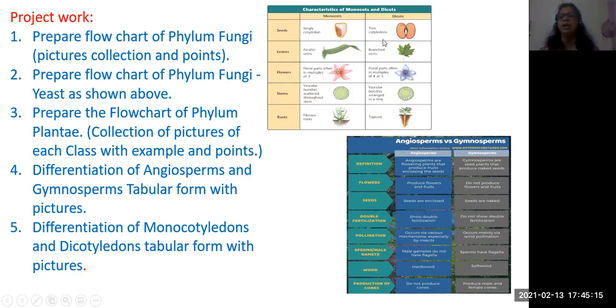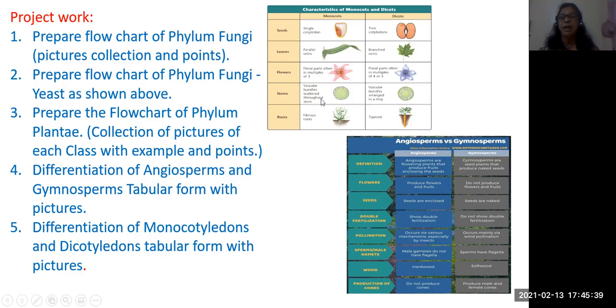Single cotyledon, two cotyledons. Leaves are long with parallel venation, whereas leaves are flat and have branched venation, otherwise called reticulate venation. Flowers have multiples of 1 in monocots, whereas dicots have multiples of 2.